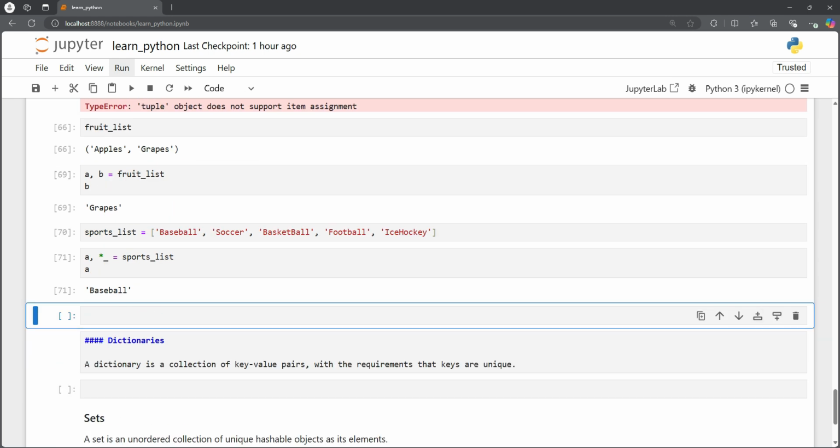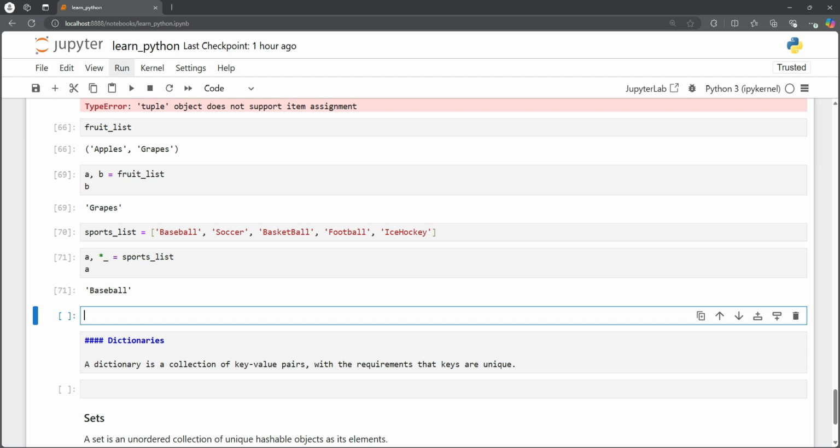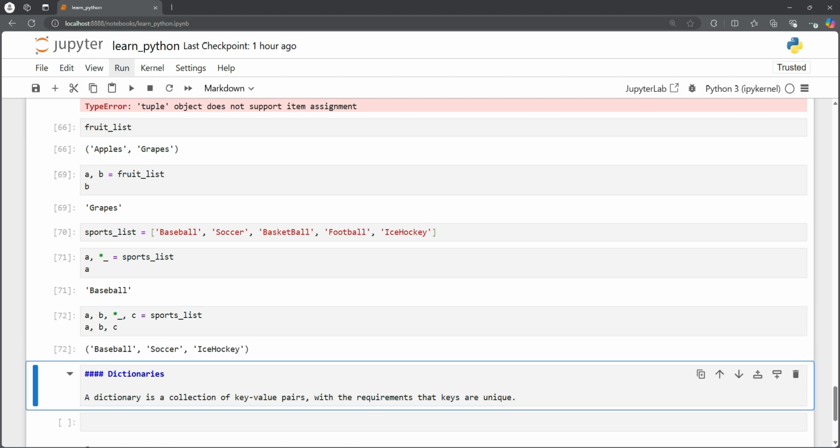If we want to get A, B, and nothing else, and then ice hockey, we could also do that. Let's say A, B, and C equal to sports list, and our A, B, and C would be baseball, soccer, and ice hockey. So that's a really cool trick we could use to unpack the sequences, and sometimes these are very useful when we are working with functions and we only want to use some of the outputs of the function in our programs. So that was all about lists and tuples.